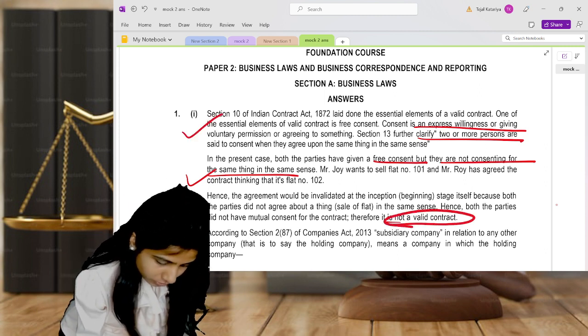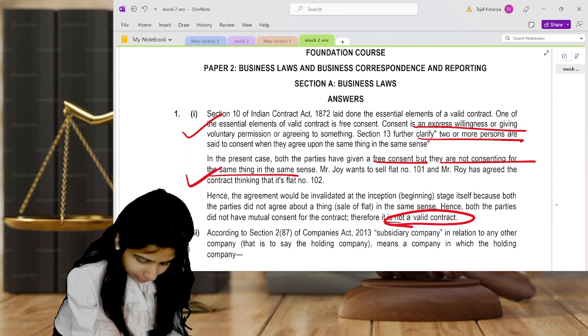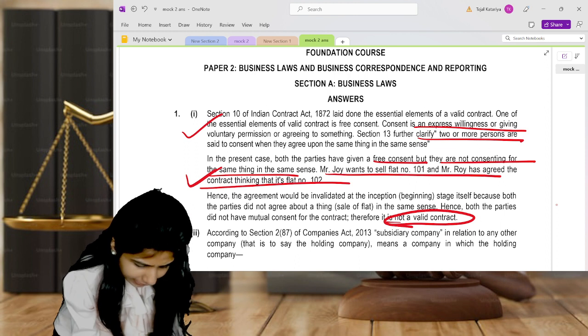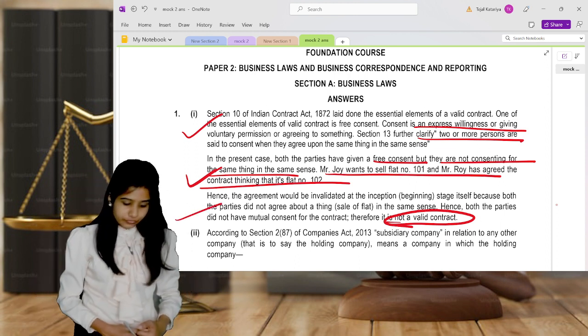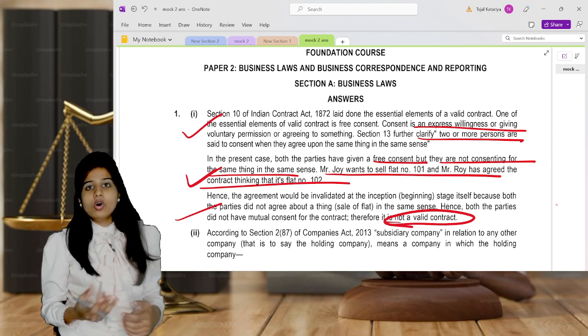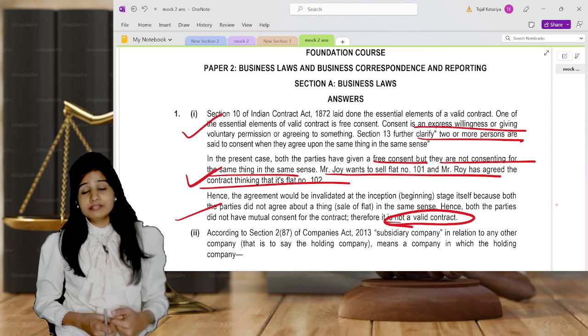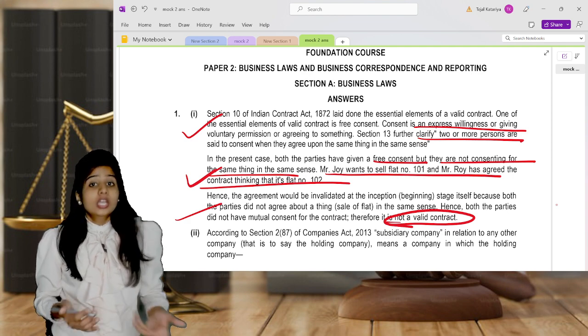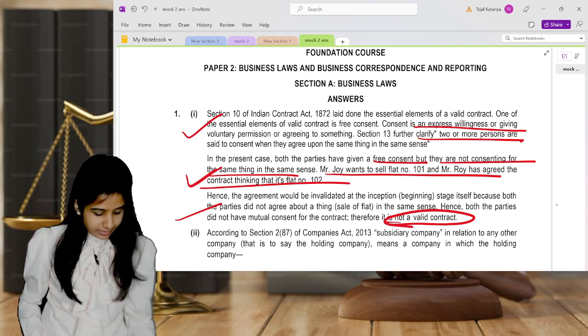So here this is the provision part, here this is the fact part. No, this is also provision. From here you can say that this is a fact, and here you are writing a conclusion. From inception there was no offer and acceptance, so it is not even an agreement or a contract, not even enforceable by law, because consensus ad idem was missing and it was not valid.